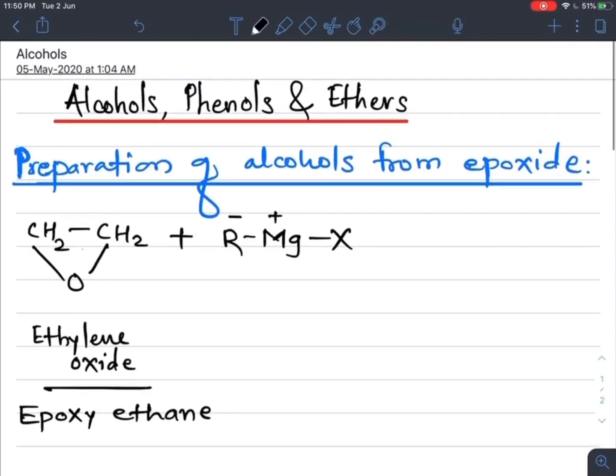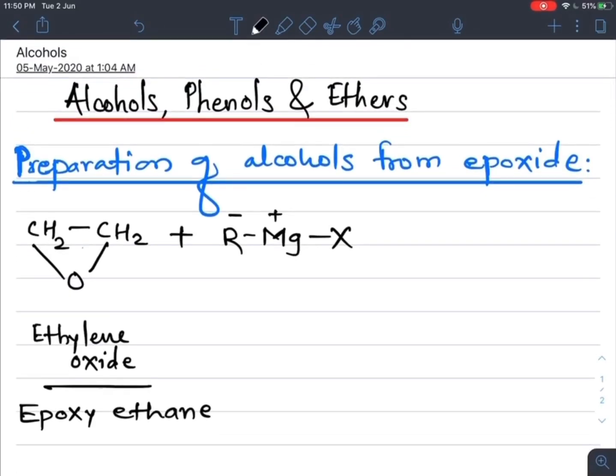Alcohols, phenols, ethers. Let's see the next preparation method, that is preparation of alcohols from epoxide. If we take an example of epoxide, that is ethylene oxide, its formula is CH2CH2O. This is the cyclic ether. Its IUPAC name is epoxyethane.